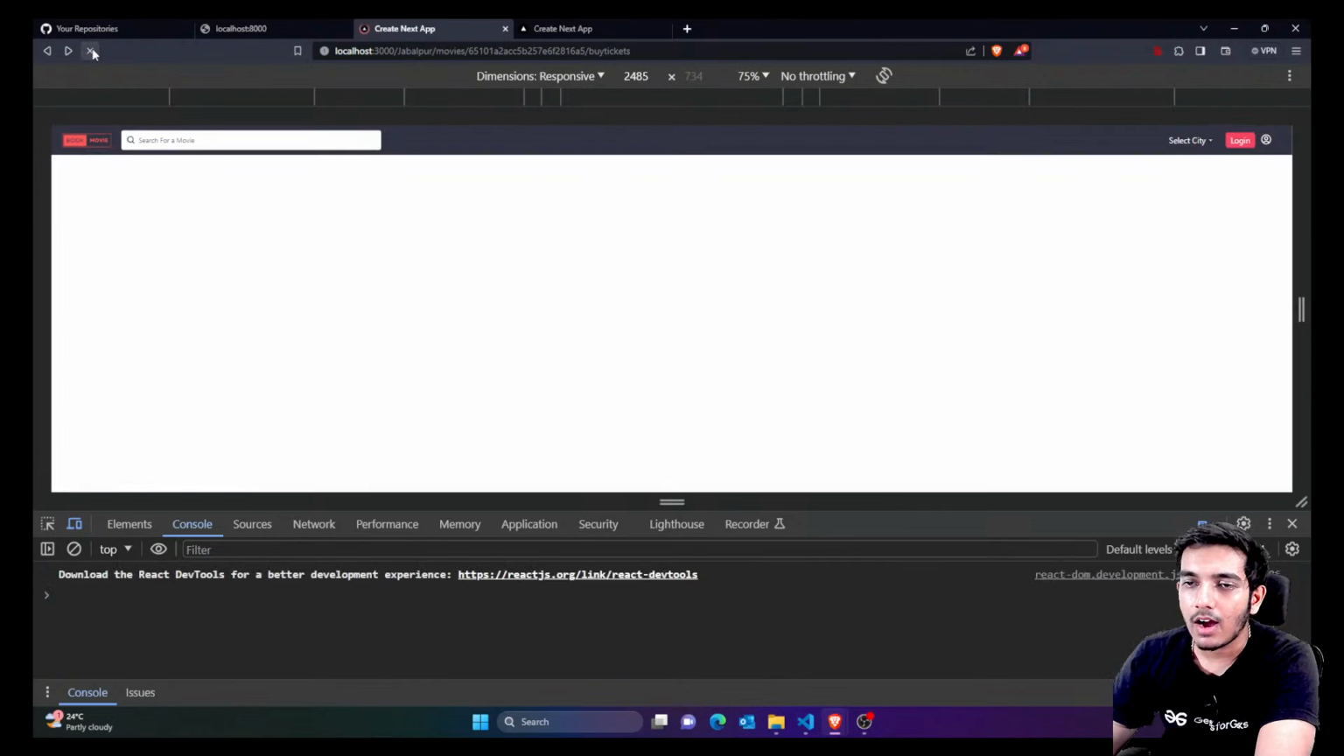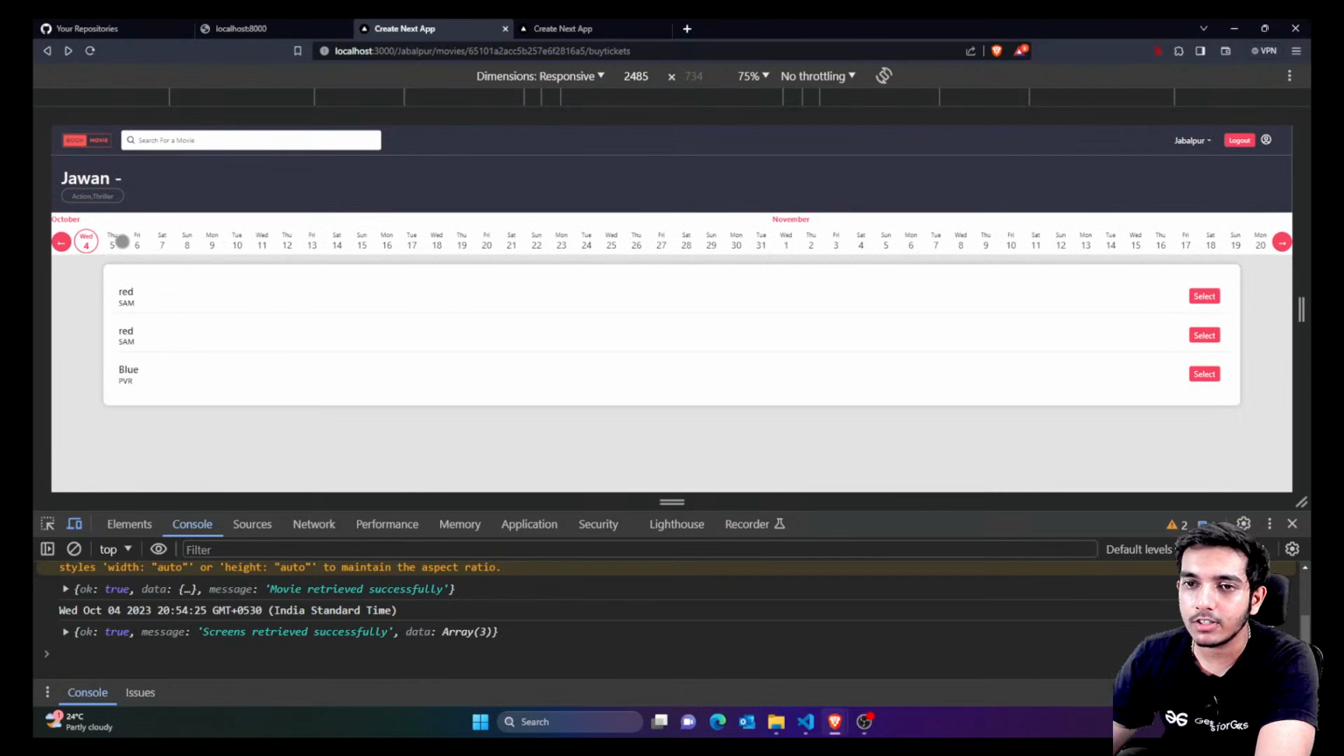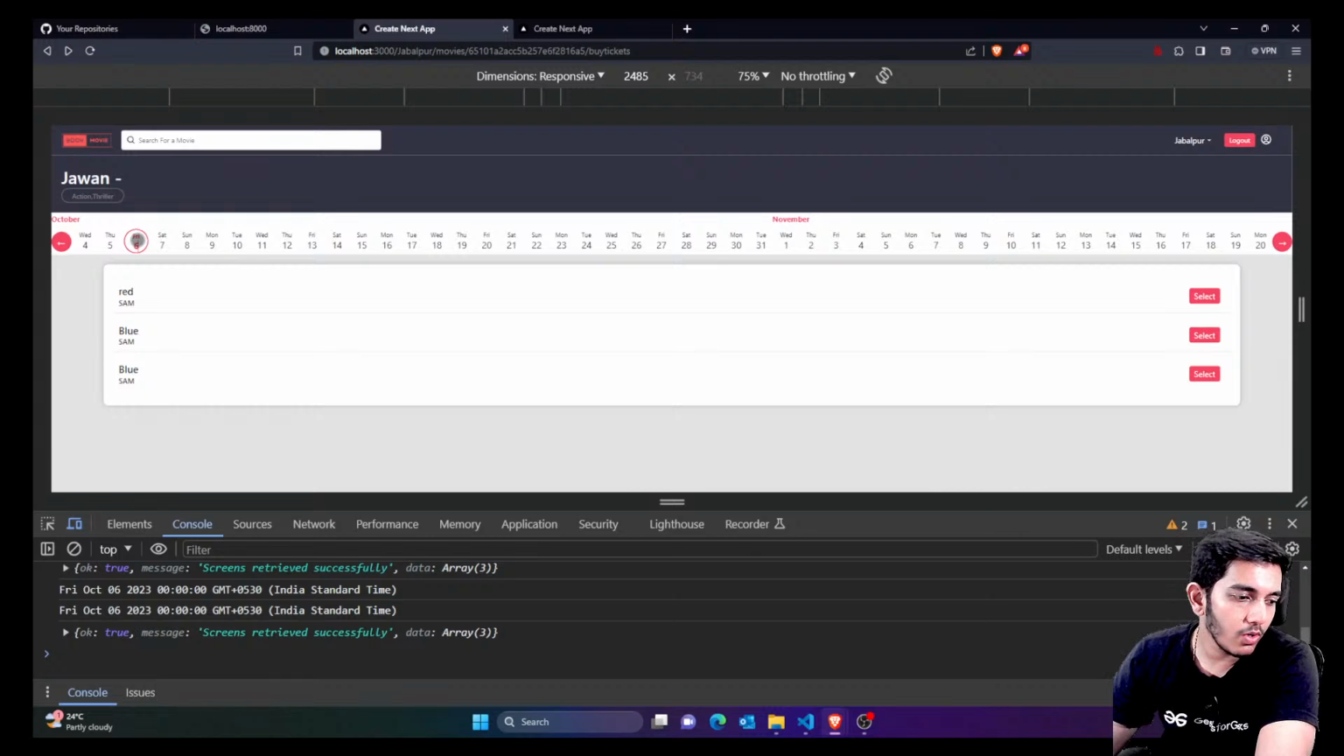Right now you can see I am getting the screens which I have for the specific day. If I go for 6th, you can see we have red, blue, blue. We are seeing blue 2 times because we have added 2 shows for the same screen for different times. So you can show the times also if you want, or you can simply remove one. You can make filters. If there are 2 screens with the same name and location, you can remove one if you want, but right now I'm just going to let it be.